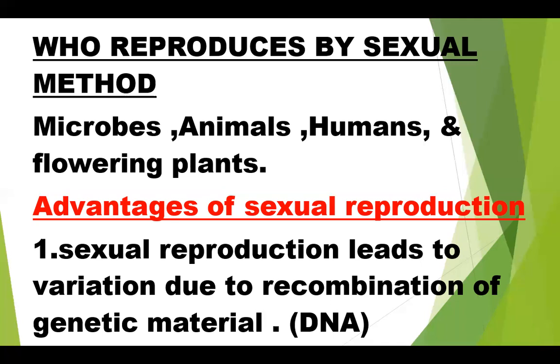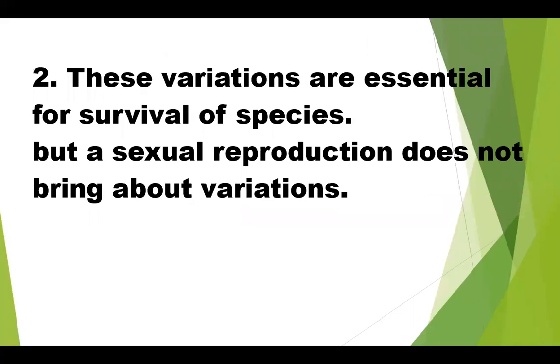The result of this is that the offspring have genetic variations. The offspring have differences compared to their parents, and these variations are essential for the survival of the species. So we can conclude that sexual reproduction leads to variations due to the recombination of genetic material. The genetic material is nothing but DNA, deoxyribonucleic acid.